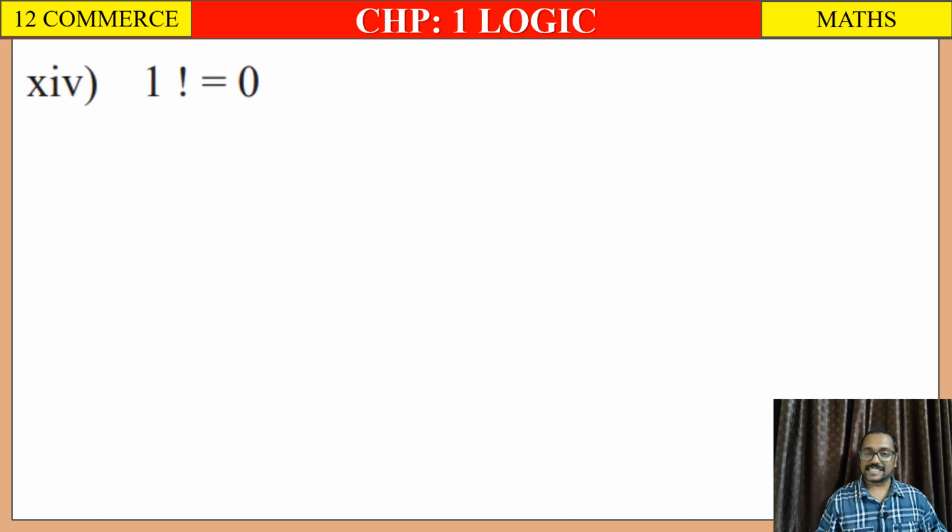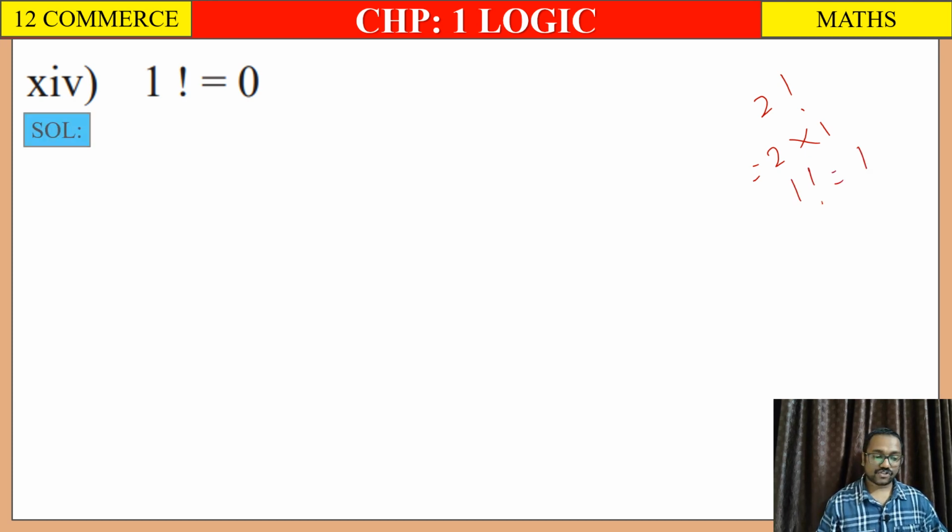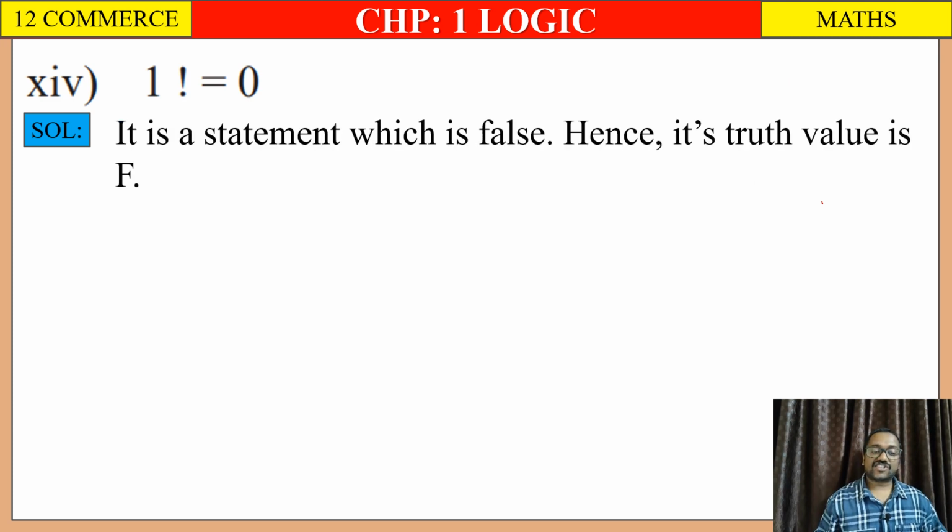14th, 1 factorial is equal to 0. So students, we already know, for example 2 factorial. So 2 factorial we write 2 into 1. So likewise 1 factorial is equal to, its answer is 1, right? So solution, before that let me rub this. It is a statement which is false, hence its truth value is F.